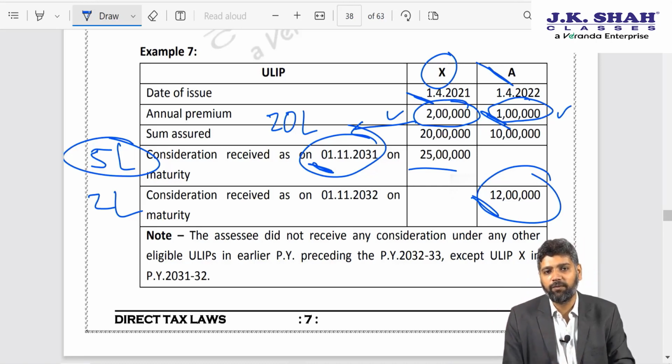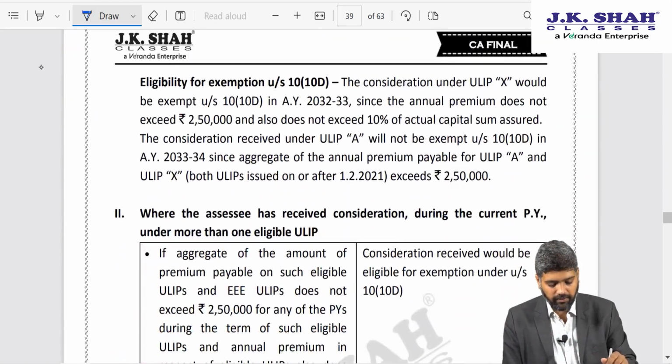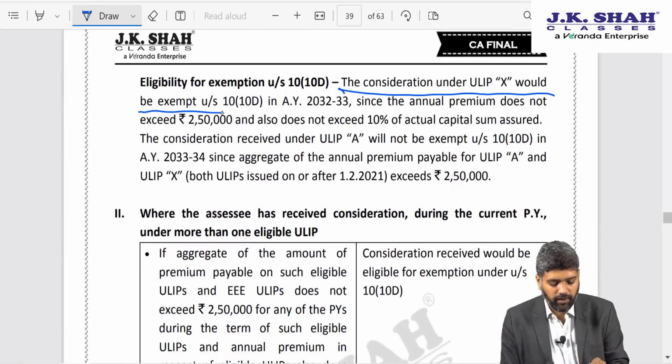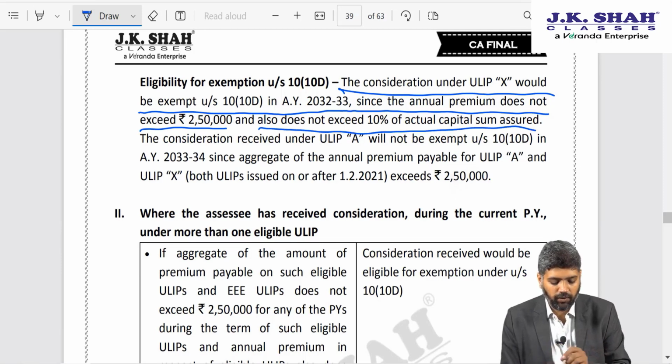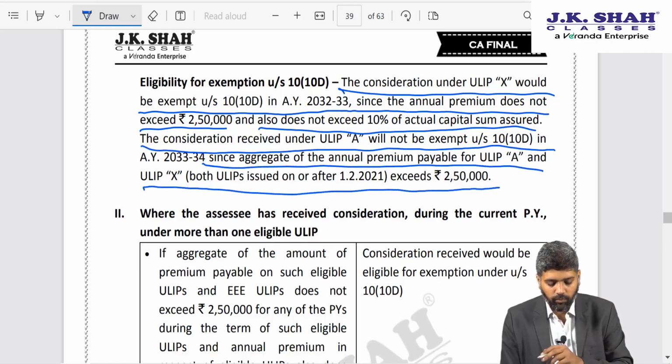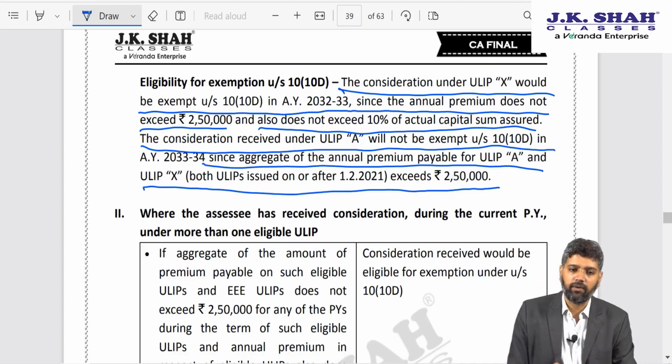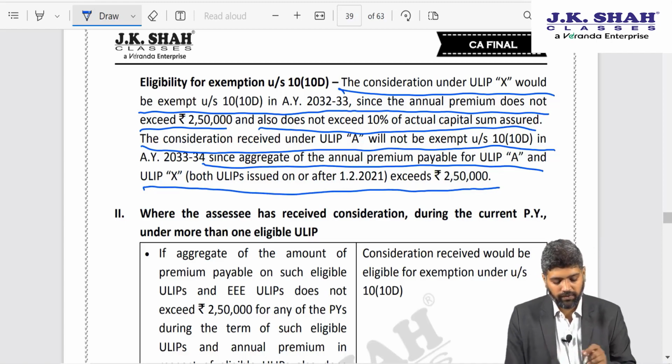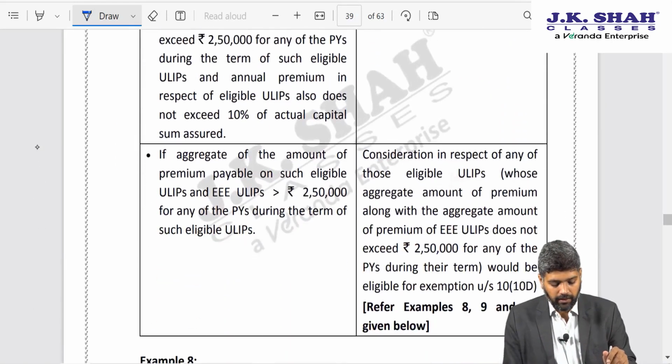So you need to be a bit careful with regard to that. Over here you can read the answer. The consideration under ULIP X would be exempt under Section 10(10D) since annual premium does not exceed 2,50,000 and also does not exceed 10% of sum assured. The consideration of ULIP A will not be exempt since annual premium payable for A and X issued together, put together, exceeds 2,50,000. I hope this example was clear.